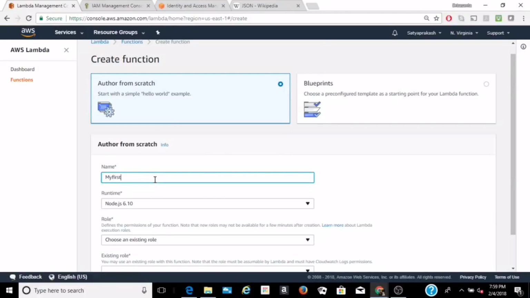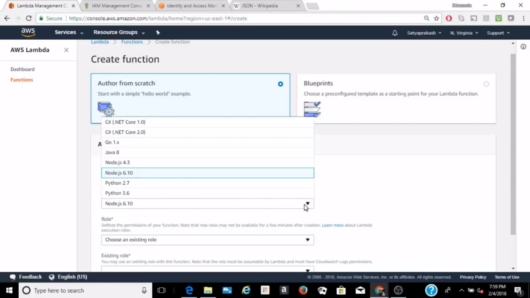Then select the runtime. Here you can see various runtimes available, that is C#, Go, Java, Node.js, Python. So select the runtime, the language you are going to use to code your function. So let's select Node.js 6.1. Here we are going to use JavaScript for the function creation.